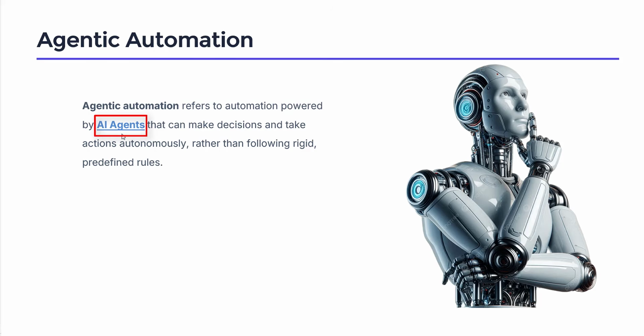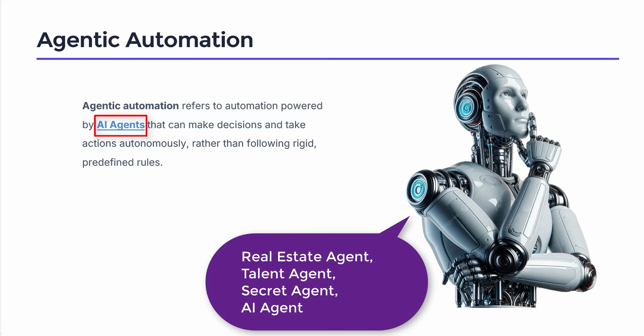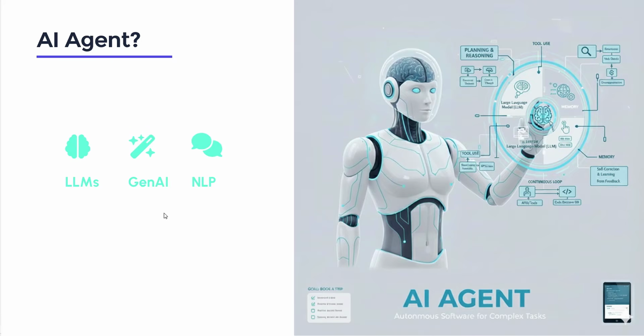An agent is someone or something that acts on behalf of another person, entity, or system, serving as a representative or intermediary to perform tasks, make decisions, or facilitate processes common in business, government, or technology. For example, we have real estate agent, talent agent, secret agent, or AI agents, which are the agents in AI. All right. Now we will understand what is an AI agent.